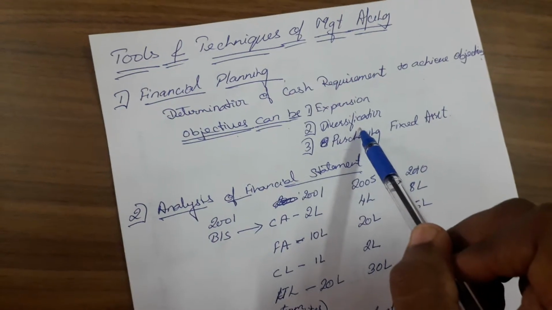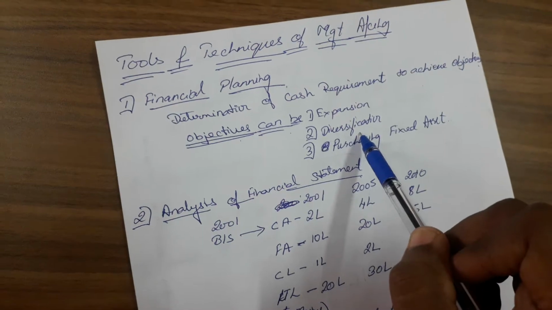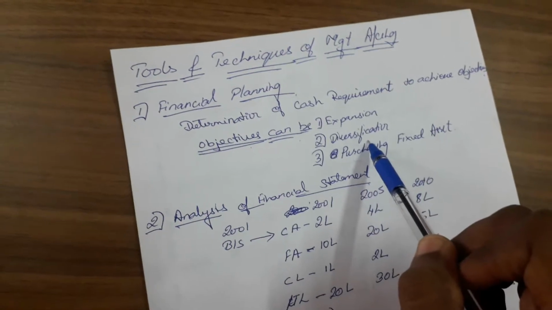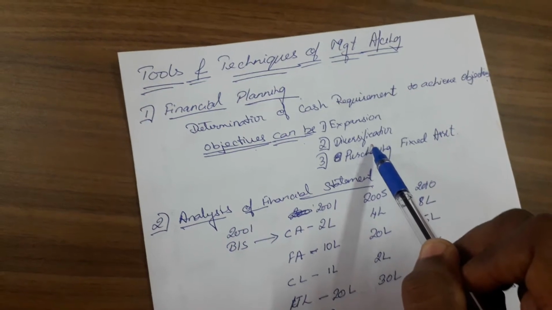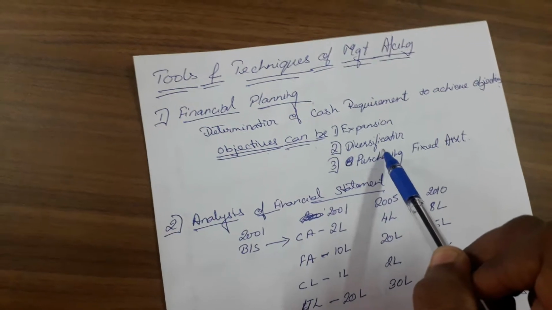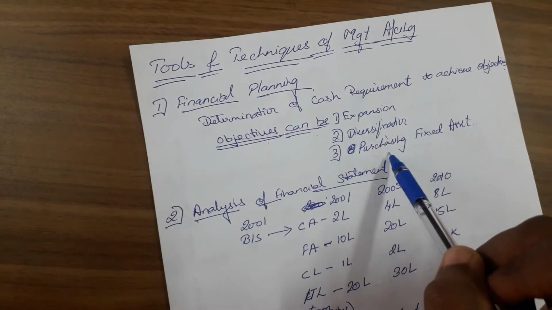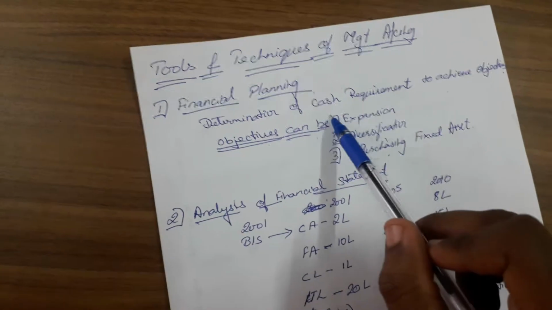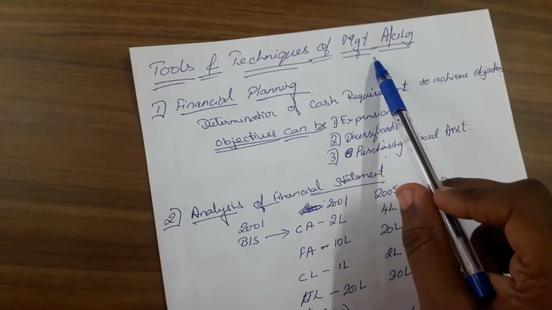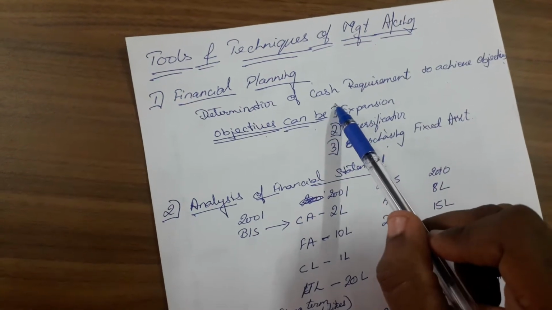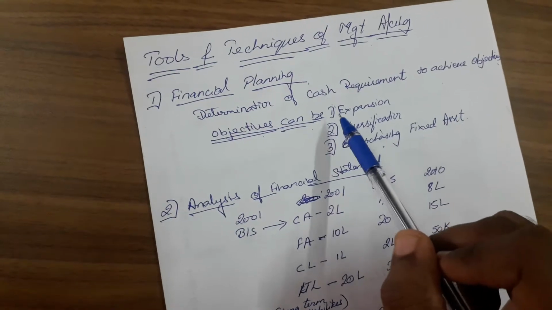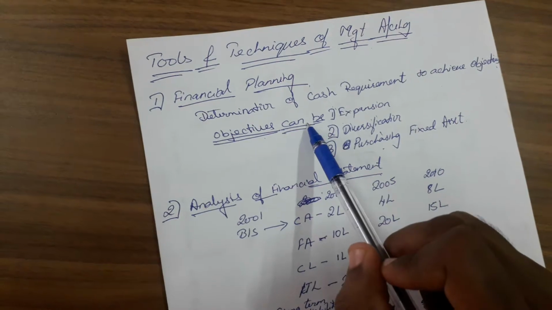What is diversification? If a company is into steel, they can go for manufacture of aluminum and all those. Or they can go into manufacturing of computers and various things that Tata or Reliance are into. The objective can be purchasing of fixed assets. So what should be my cash? That is done by management accounting. How will they find out the cash requirement? By seeing the current assets or the fixed assets. That can be your financial planning.